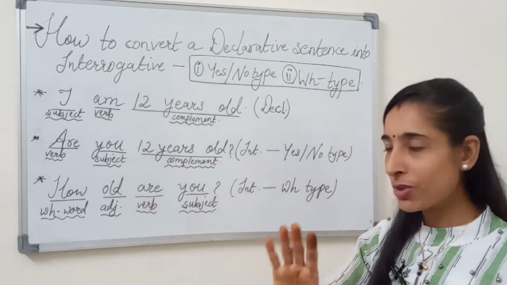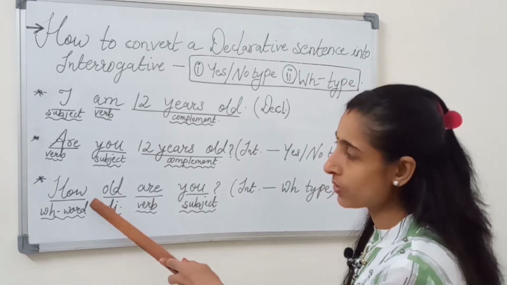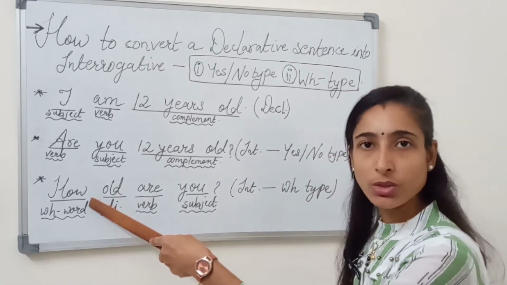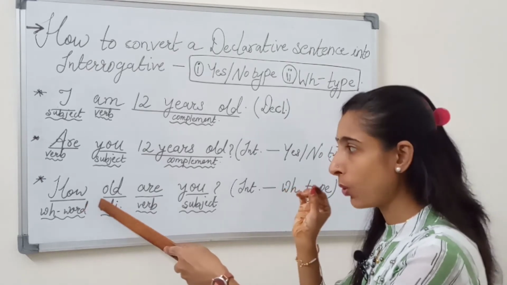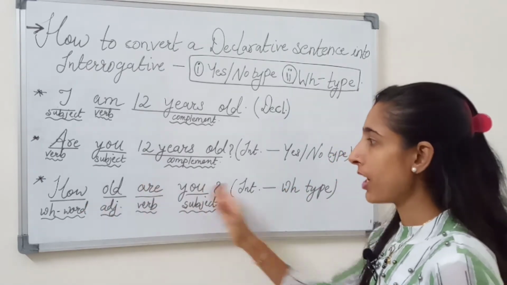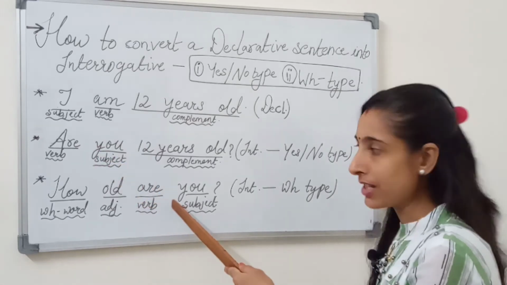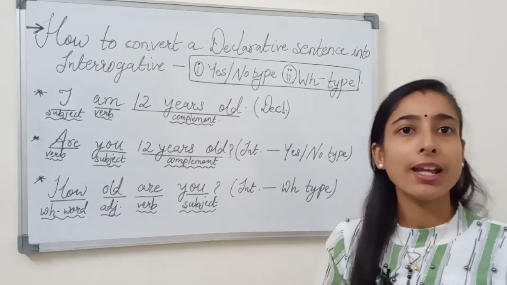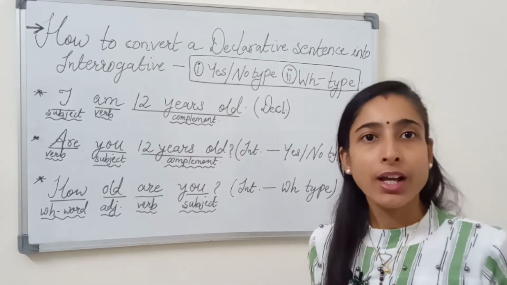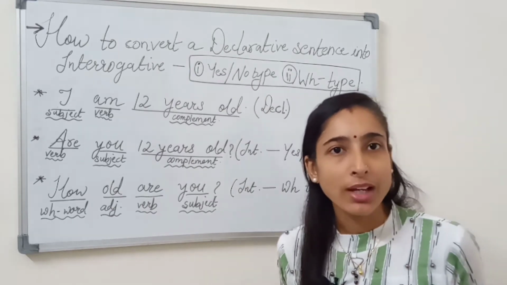The WH type is also very easy to understand. We write the first word here as WH, and you will always mention the first word as WH only. How old are you? Old becomes the adjective. Again, are remains the verb, and you becomes the subject, because you are asking the age, how old are you? And again we get back the answer that I am 12 years old.